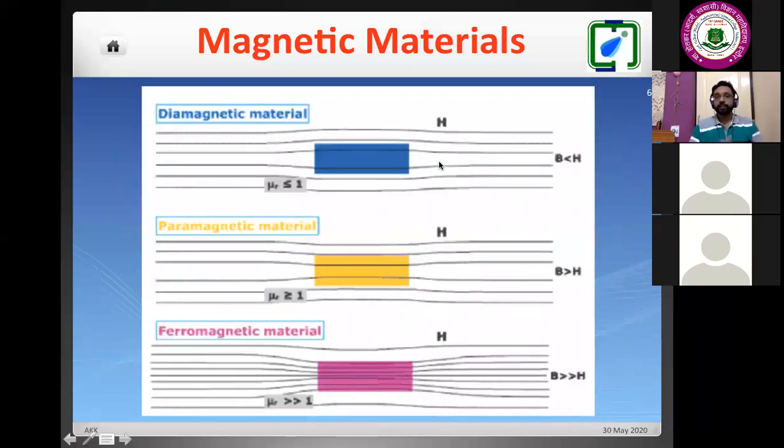Now, in the presence of a field, how will they behave? If I switch on the magnetic field, as we said in the case of diamagnets, they are in the opposite direction, meaning they oppose the externally applied magnetic field. If this is the external field, the blue color is our diamagnetic material, and it will expel the magnetic lines of force from the interior of the material. The permeability of these materials should always be less than 1, and the susceptibility is negative.